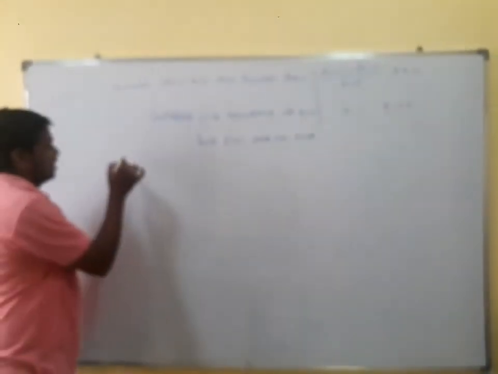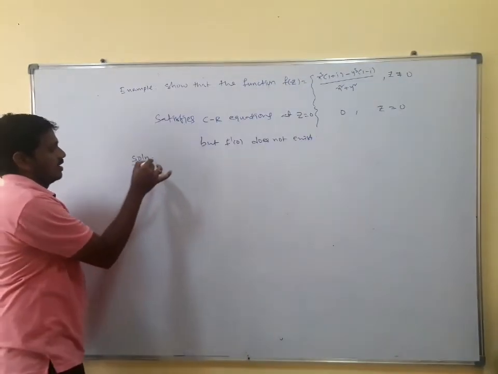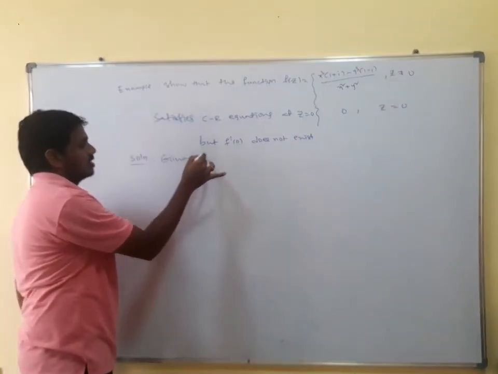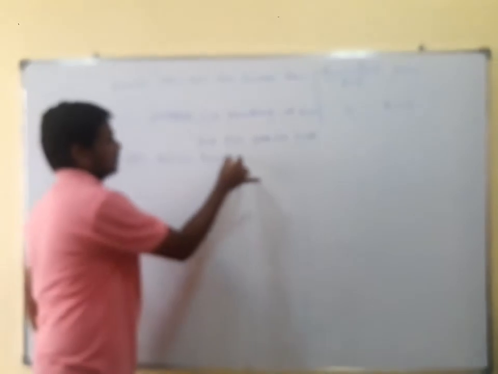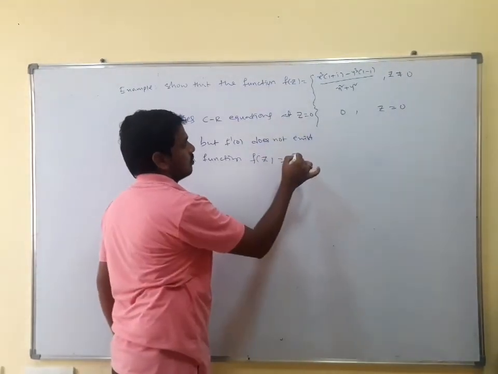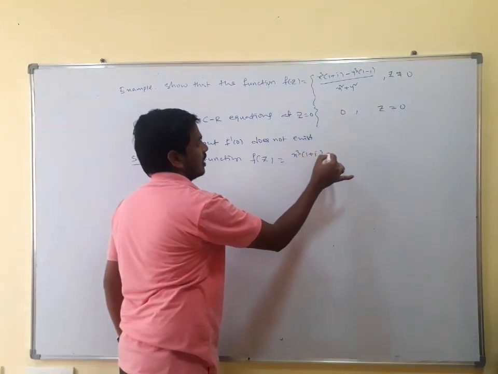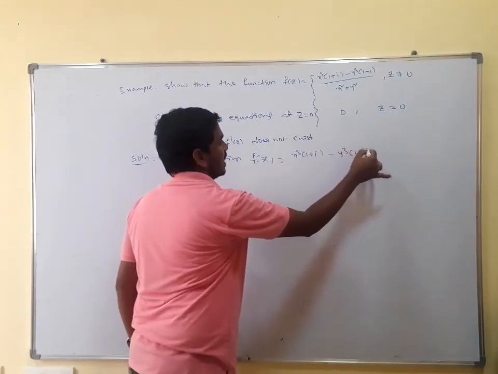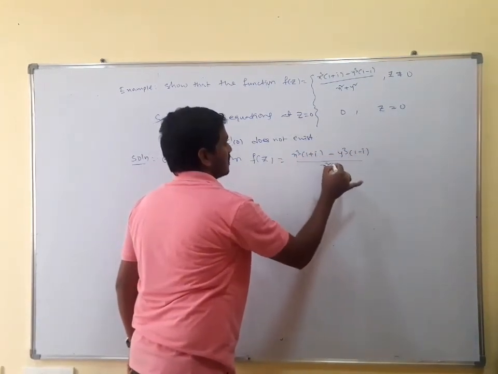Now coming to the solution. Given function f of z is equal to x cubed into 1 plus i minus y cubed into 1 minus i divided by x squared plus y squared.